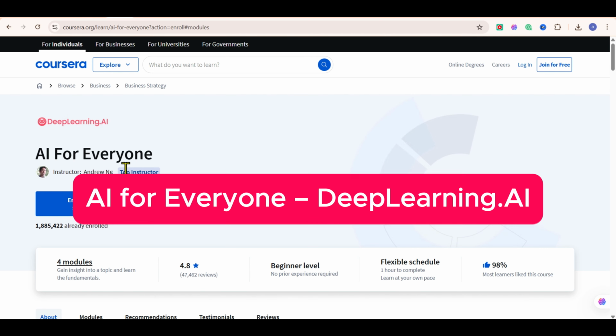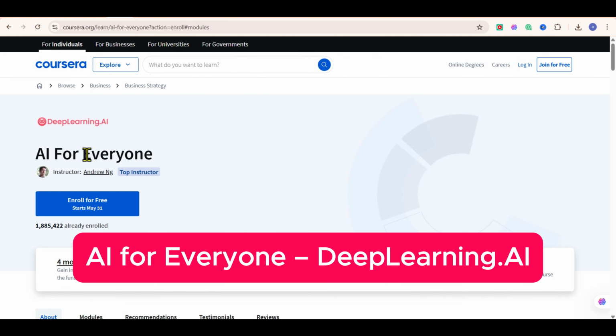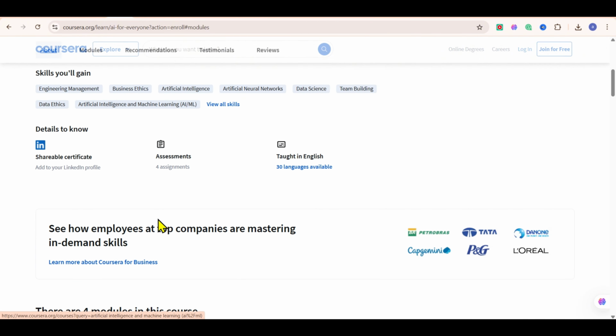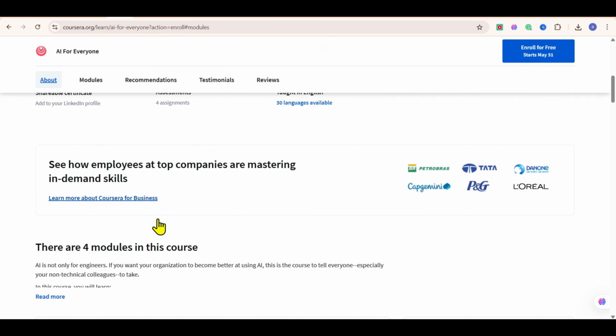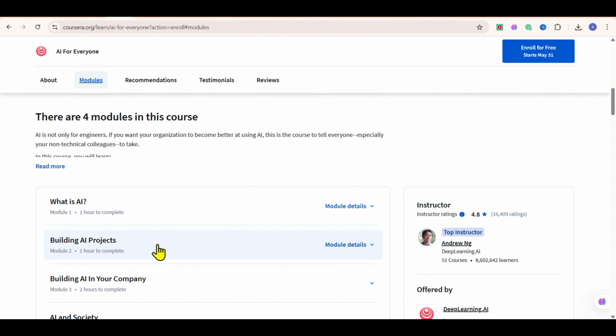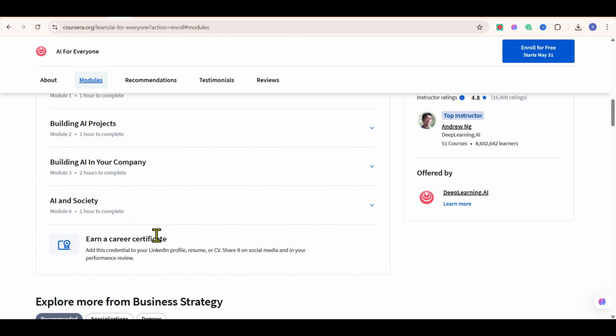Let's kick things off with a classic. AI for Everyone by DeepLearning.AI on Coursera, taught by none other than Andrew Ng, one of the top minds in the AI world. This course is designed for absolute beginners. No coding, no math, no technical background required.